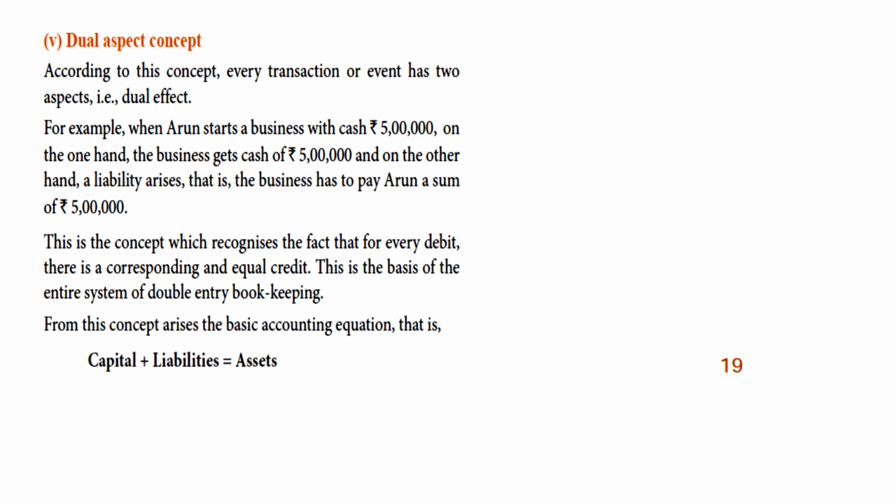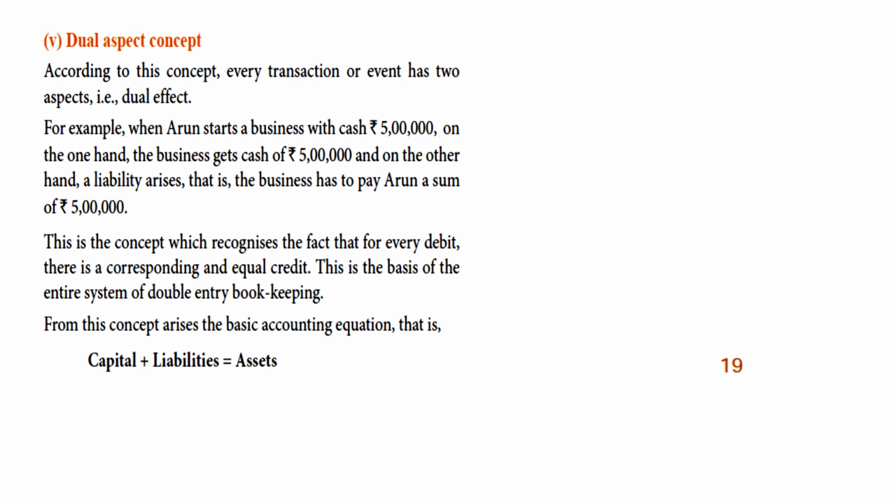So there are two concepts. When the cash increases, the liability also increases. This is the concept which recognizes the fact that for every debit there is a corresponding and equal credit. So ஒவ்வொரு டெபிட்டுக்கும் அதுக்கு நிகரான ஒரு கிரெடிட் வந்து இருக்கிறது. This is the basis of the entire system of double entry book system.